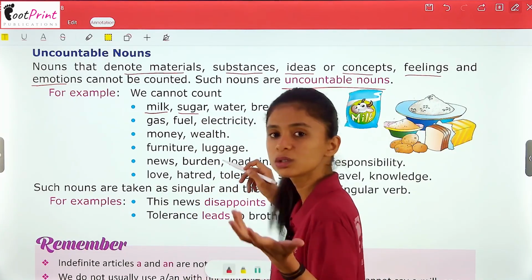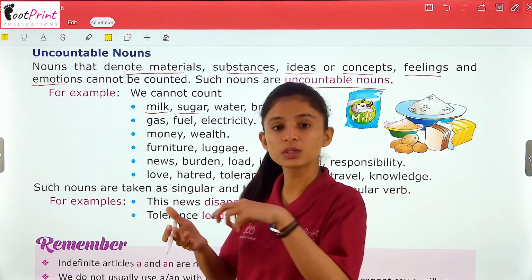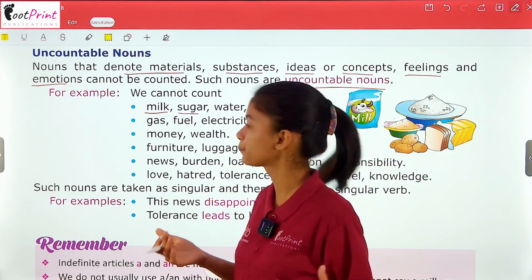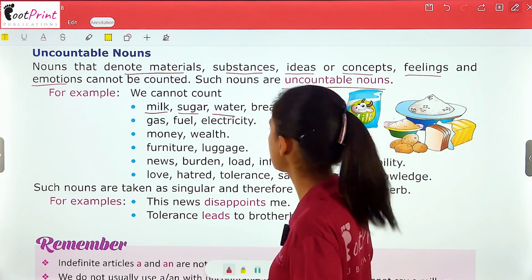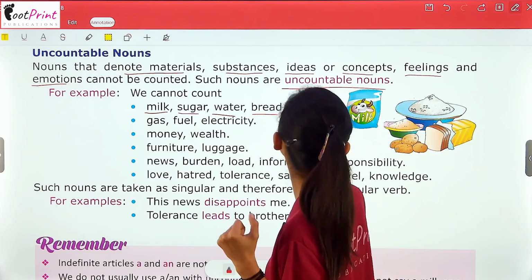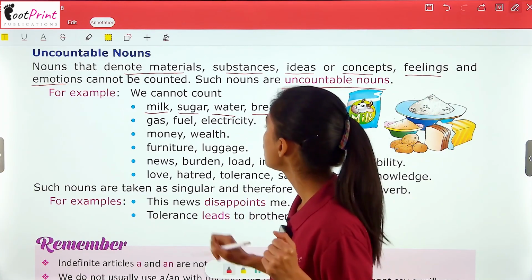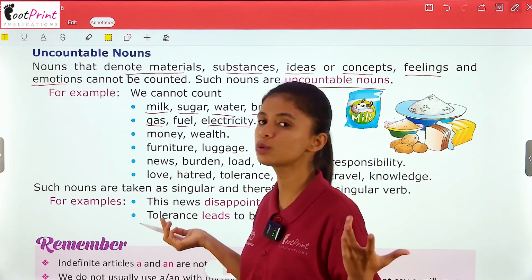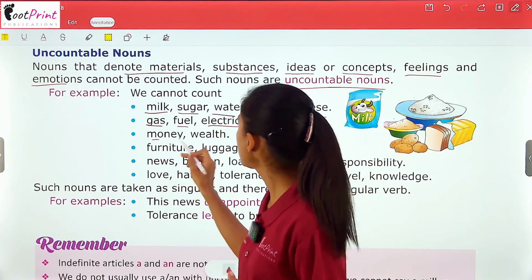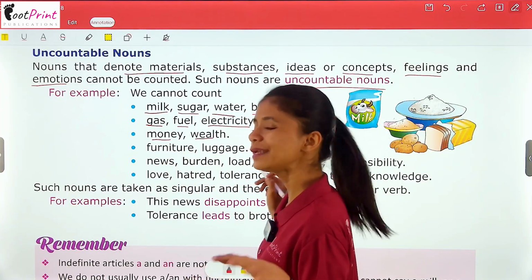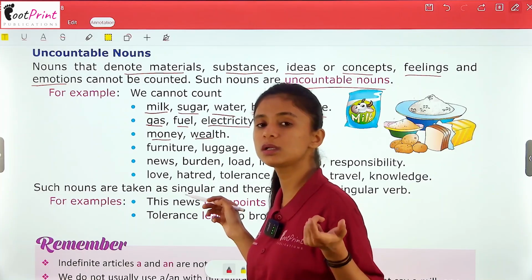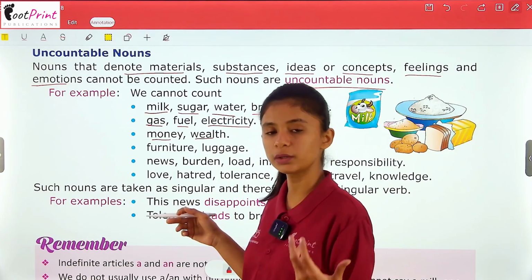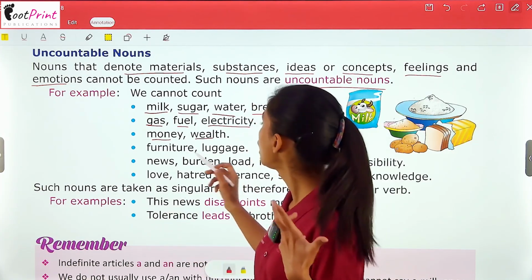Sugar, we cannot count sugar. We are not here to count it crystal by crystal, right? Water, it is uncountable, right? Bread is uncountable. Cheese is uncountable. Gas, fuel, electricity, these things are also uncountable. Money, wealth. Well, yes, you count your money, but you still consider it under the category of uncountable nouns.